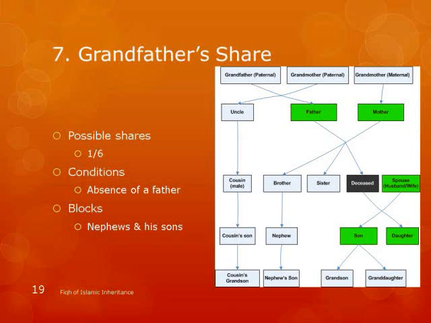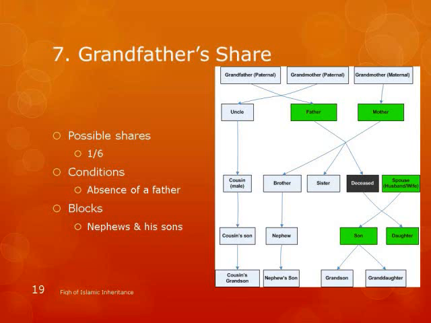All right, grandfather. Grandfather's share. Grandfather is not as powerful as the father. He still is powerful, but not like father. Father blocks everybody here: 1, 2, 3, 4, 5, 6, 7, 8, 9, 10. All these 10 relatives are blocked by father. But grandfather is strong in the sense that he still gets some share. A 1/6 prescribed share is there for him.